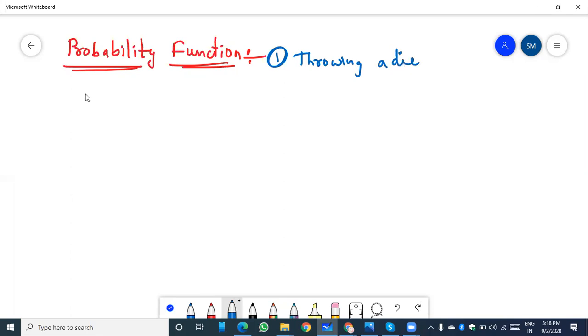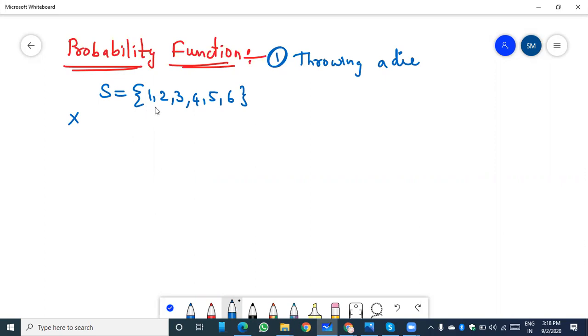In the experiment of throwing a die, that is a random experiment, the sample space has the outcomes 1, 2, 3, 4, 5, 6. And suppose capital X is a discrete random variable. Why? Because these numbers are finite.